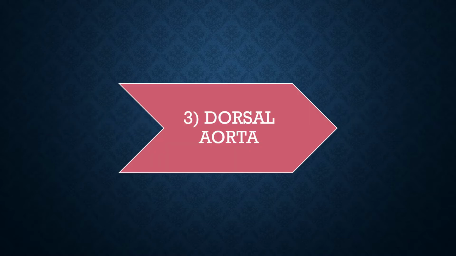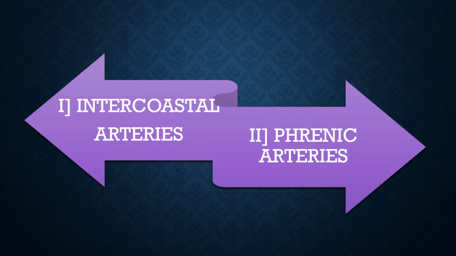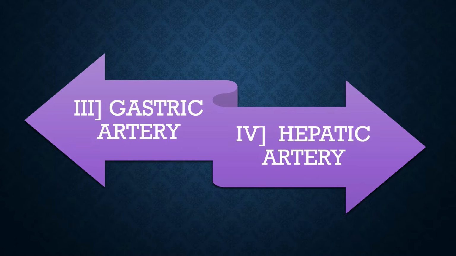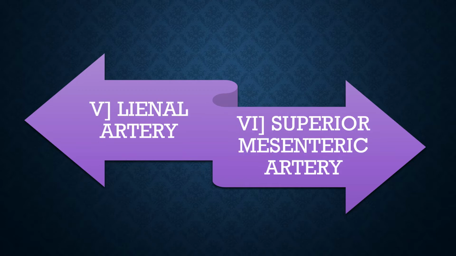The dorsal aorta gives out the following branches. Intercostal arteries supply oxygenated blood to the intercostal muscles. Phrenic arteries supply oxygenated blood to the phrenic muscles of the diaphragm. Gastric artery supplies oxygenated blood to the stomach. Hepatic artery supplies oxygenated blood to the liver. Lienal artery supplies oxygenated blood to the spleen and pancreas.